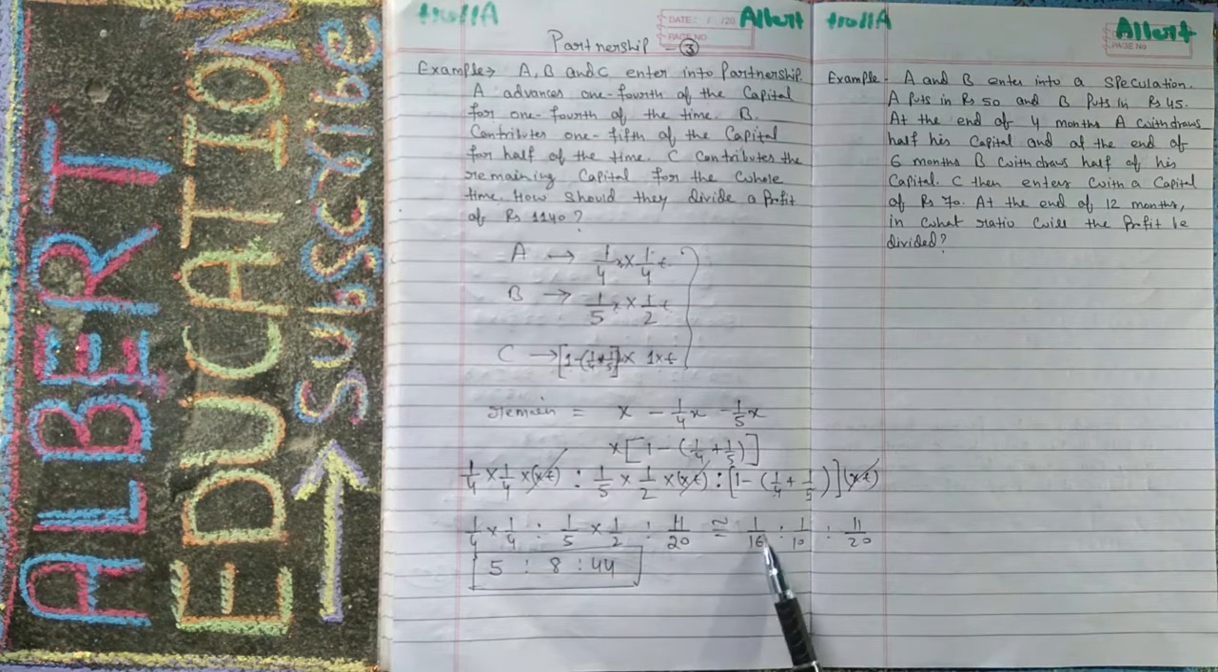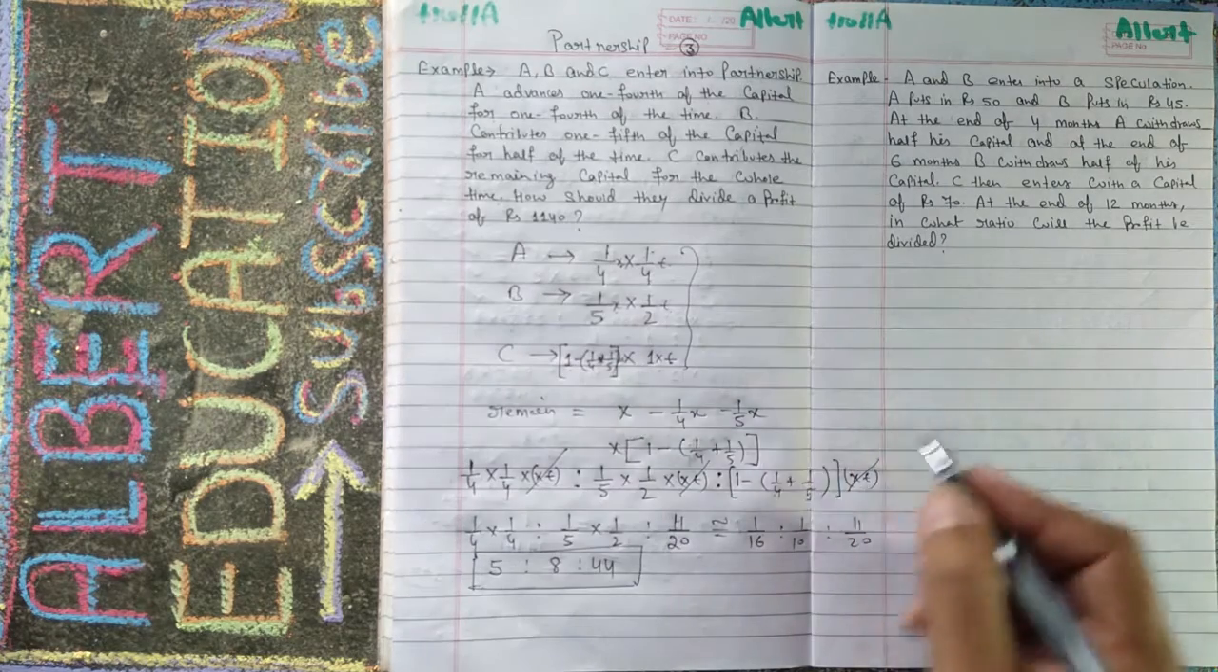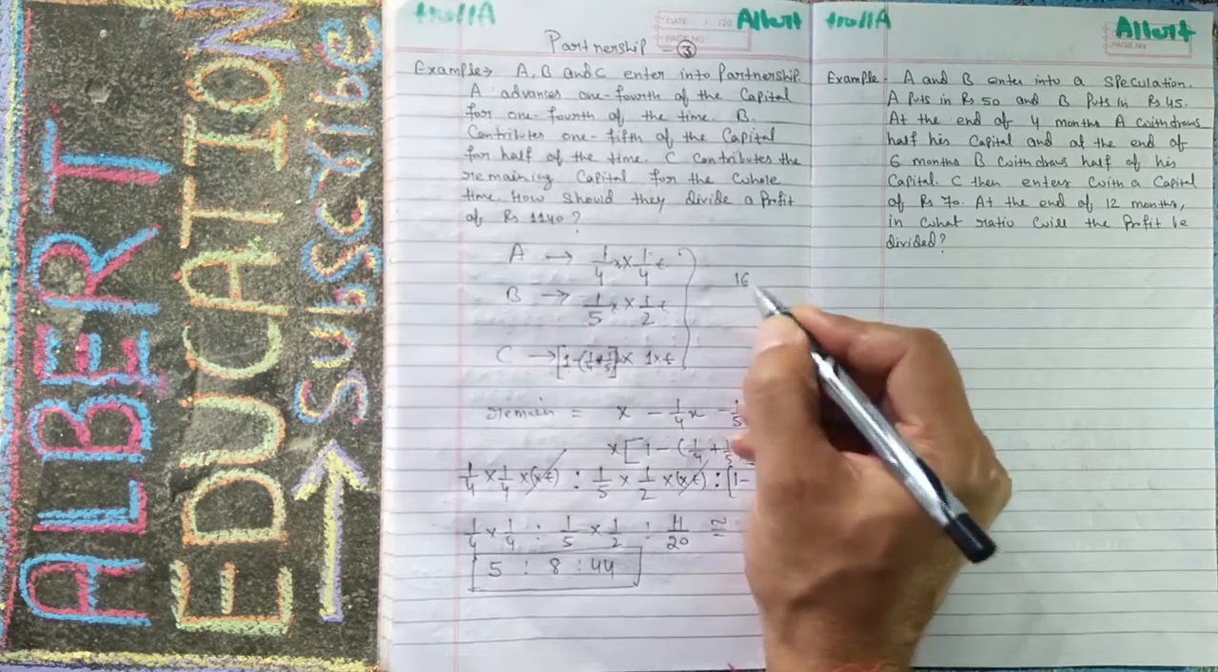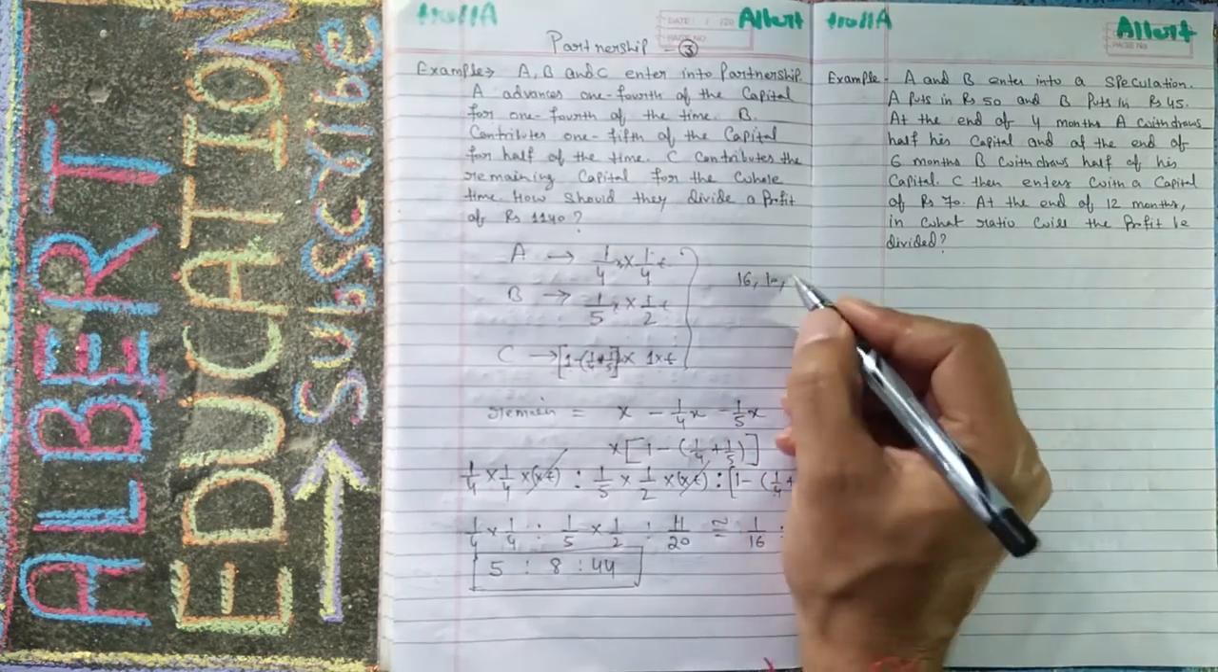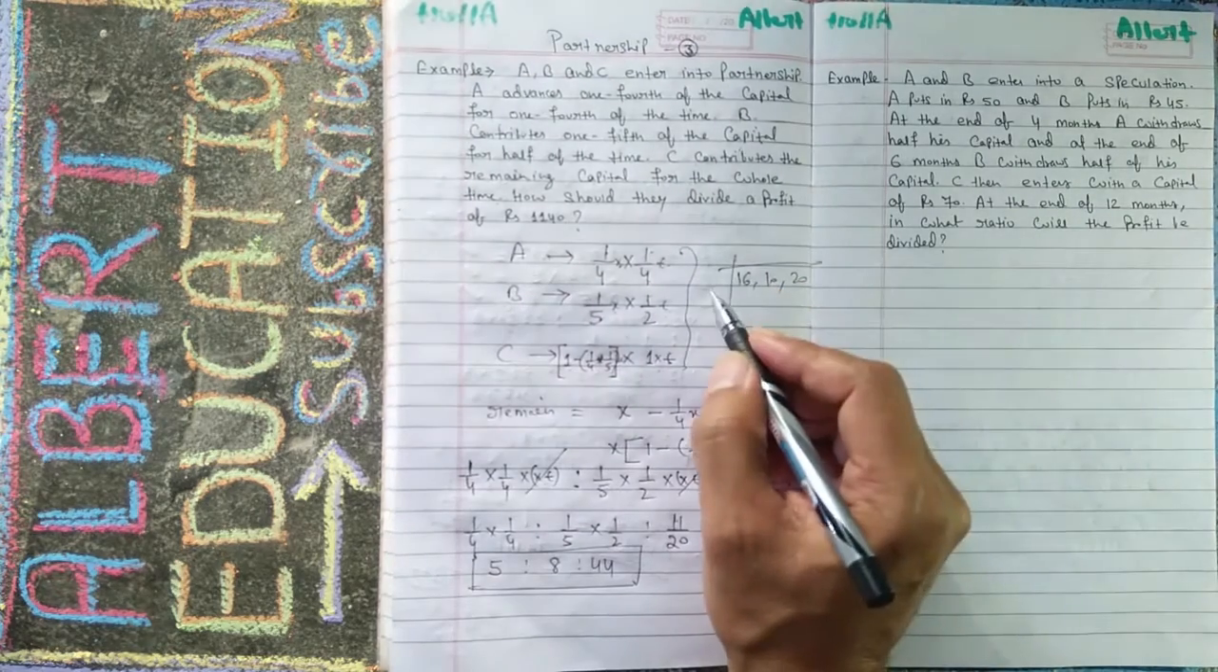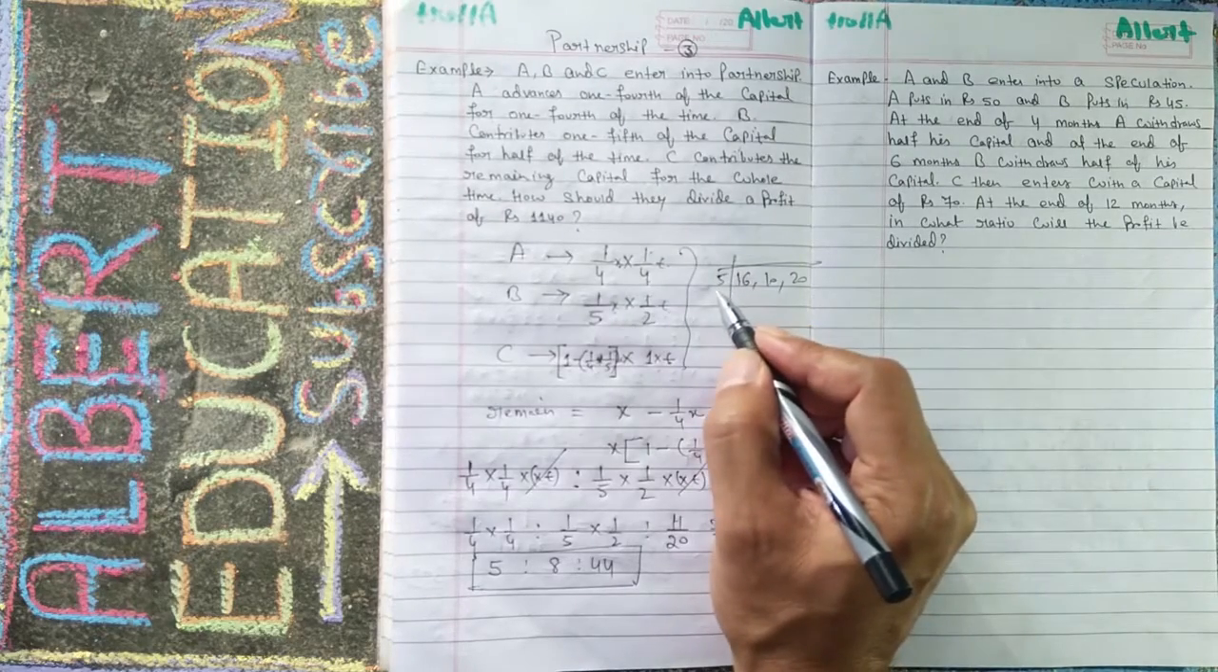At last you have to multiply by a value, and that is the LCM of 16, 10 and 20. So you can find the LCM. Suppose I am finding it here for 16, 10 and 20. Very simple. 5 is not possible at first.